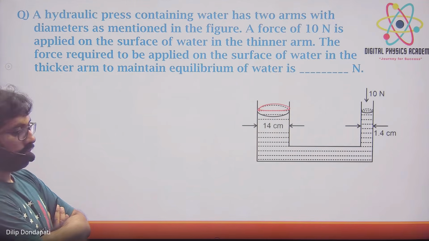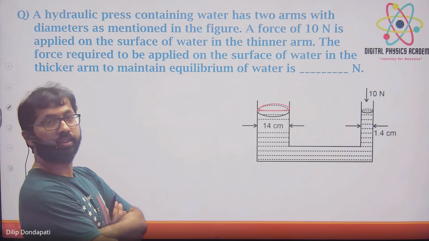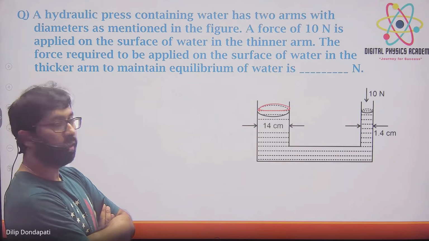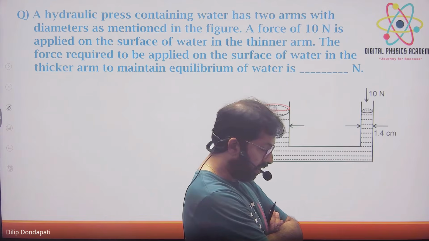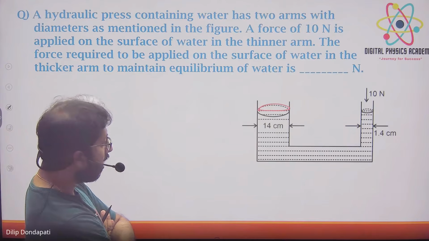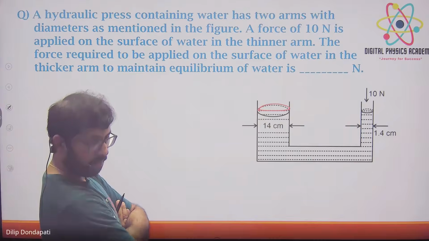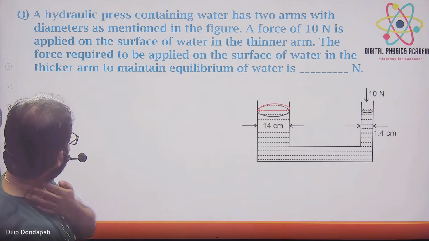So 1000. Yes, 1000 newtons is answer. Sir, I got 1 second. F1 by A1 is equal to F2 by A2, I got 100 only. Sir, 10 into 14 by 1.4. Sir, anyways, oh wait, it's area by r square. Wait, 1 second. Diameter दिया ना? Oh yeah, 10 into 100, yeah, 1000. Yeah. On the video question. चलो.